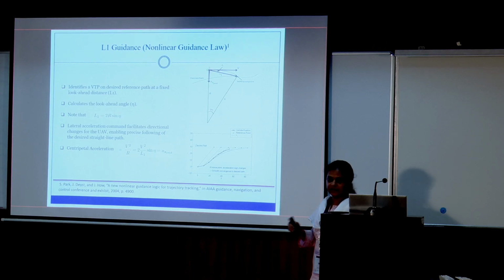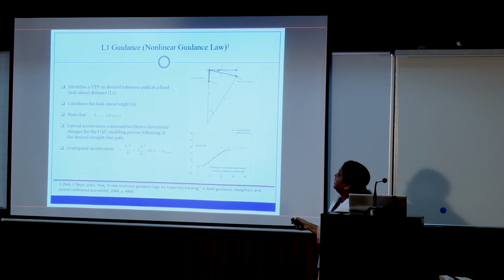So the idea is, if this is the desired path and the UAV is somewhere else, it should converge to this path. So an L1 value should be selected. Later I will comment on that L1 selection. Based on this L1 selection, R can be computed. See, L1 and R are related in this way. From the geometry it can be easily understood. And for that the acceleration command will be 2V squared by R, which is nothing but this command. So if you apply the command and update your current position and orientation, ultimately in this way it will take you to the path.